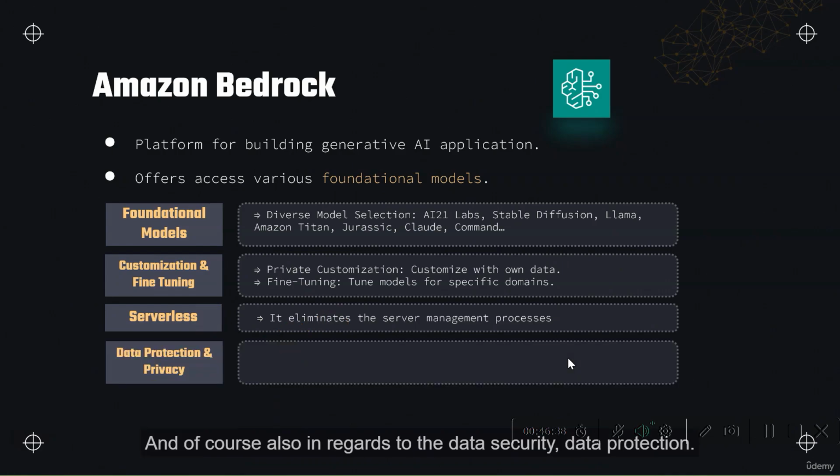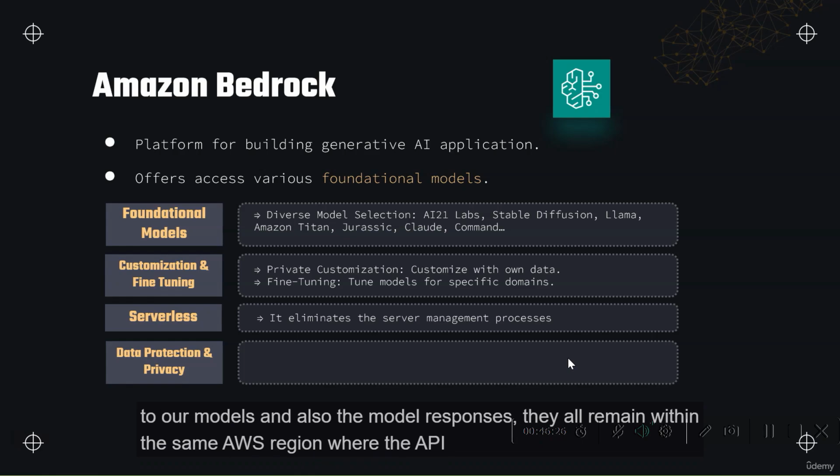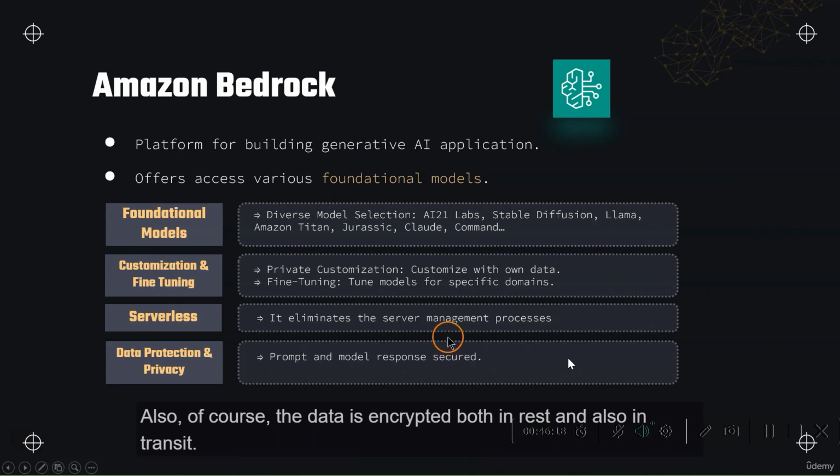And of course, in regards to data security and data protection, this is also ensured: the data, including the prompts that we might pass along to our models and also the model responses, all remain within the same AWS region where the API is called from. Also, of course, the data is encrypted both at rest and in transit.